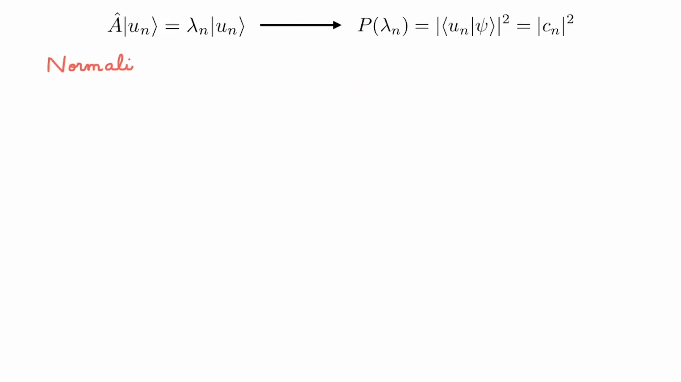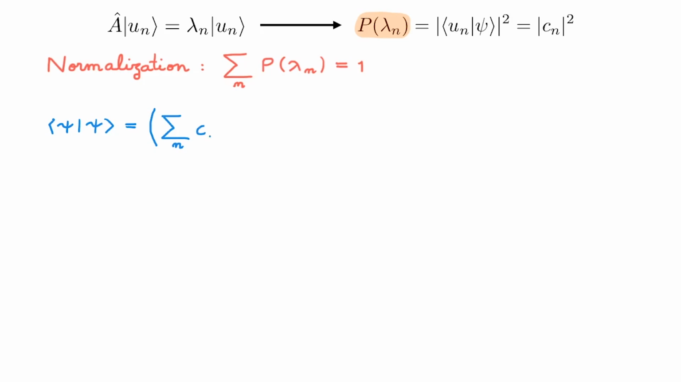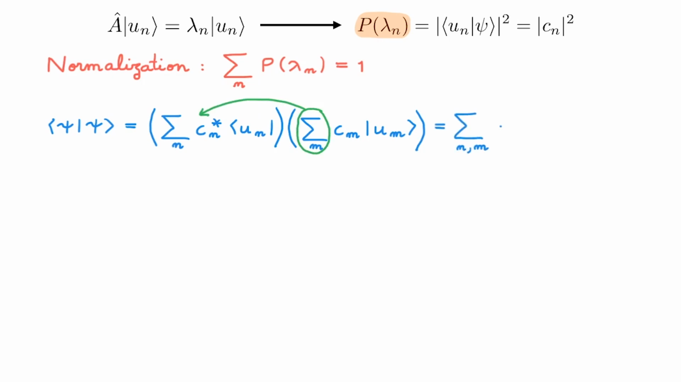Let's start with normalization. Postulate 4 tells us the probability p associated with every possible outcome of the measurement. However, when we measure A, we will get some outcome, so this means that the sum over all probabilities should add to 1. So is this the case? Let's calculate the norm of the state psi of our system. We can then write both bra and ket in the u basis as usual. We can move the sum over m to the beginning, and we rearrange the expression to get this.